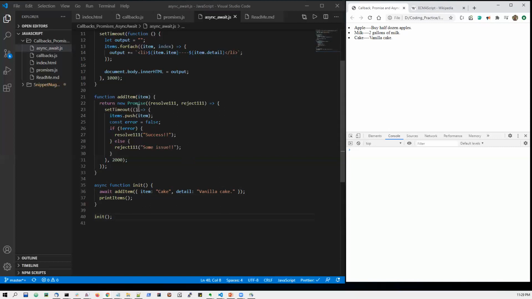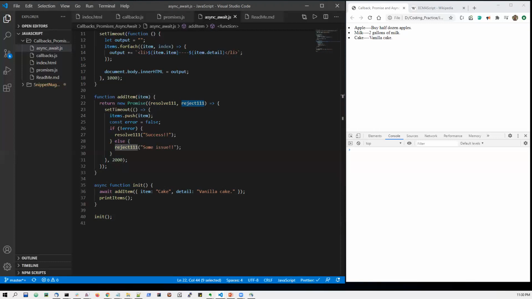In the same way, with async and await, because this await is returning a promise object, we can handle the resolve and reject also. Also, please notice that resolve and reject, we can name them anything. Just the order is important: first will be resolve and the second will be reject. So we can name it anything we want.